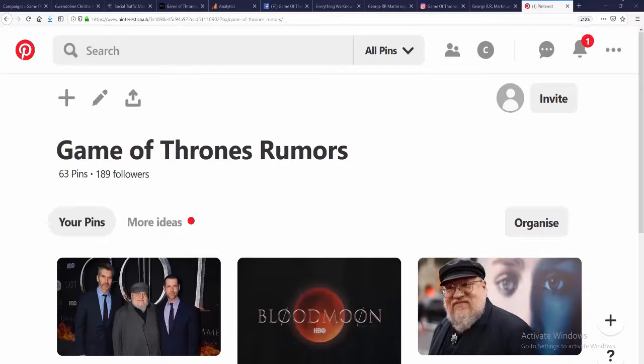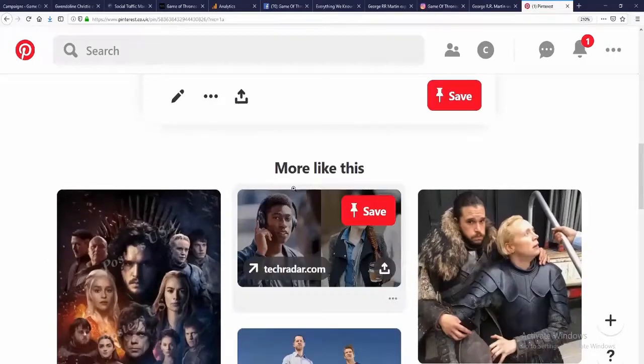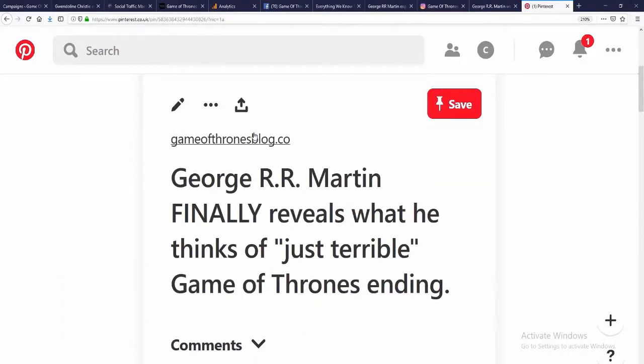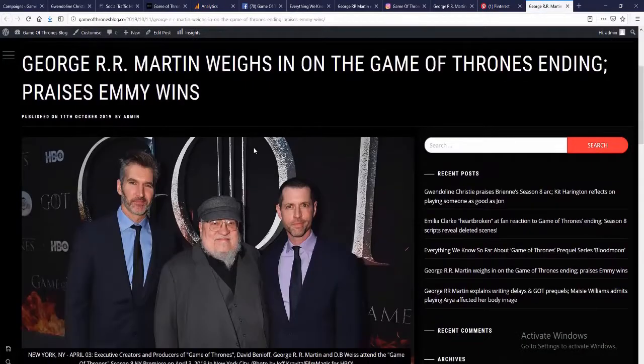And on Pinterest, exactly the same thing again. Doing well with the followers. Open up one of these, let's have a look at it. And we can see that it links back to our site. So if we just click here, bang, we're back to our site. So we have got 3 amazing 24/7 evergreen traffic sources there: Facebook, Instagram, and Pinterest. And of course you can also hook up Blogger and Tumblr to it too, to have 5 traffic sources.